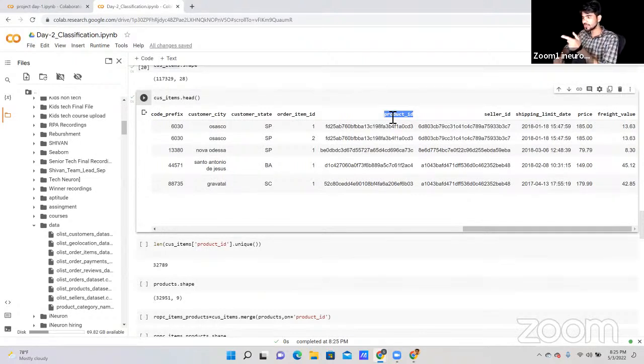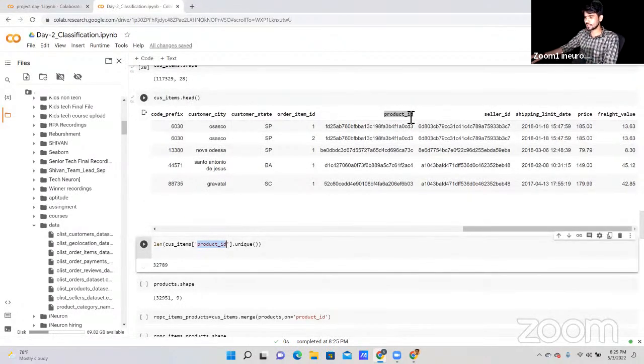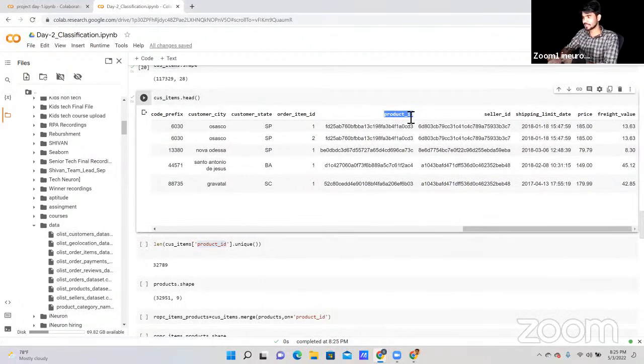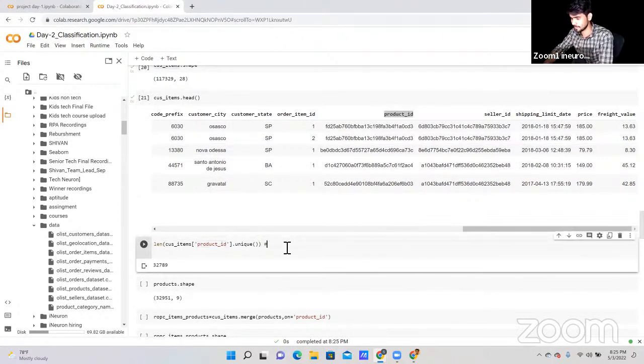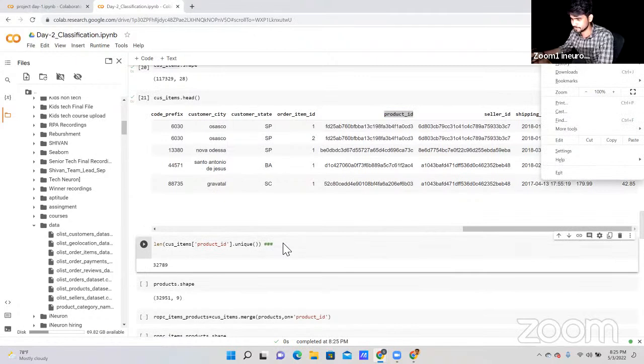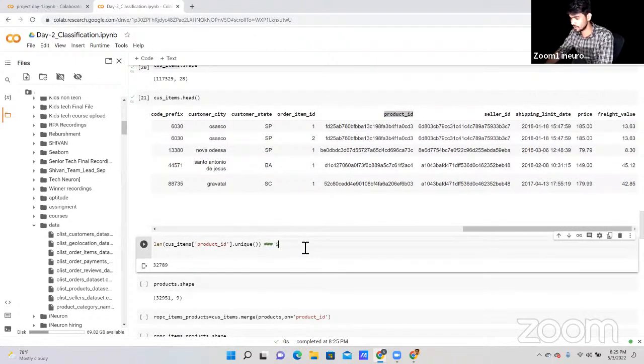How many unique IDs do we have under this product ID? Because sometimes, if multiple people buy the same product, the product ID is definitely the same. Let's say I'm going to purchase an apple, or a shirt. I'm going to purchase a shirt.